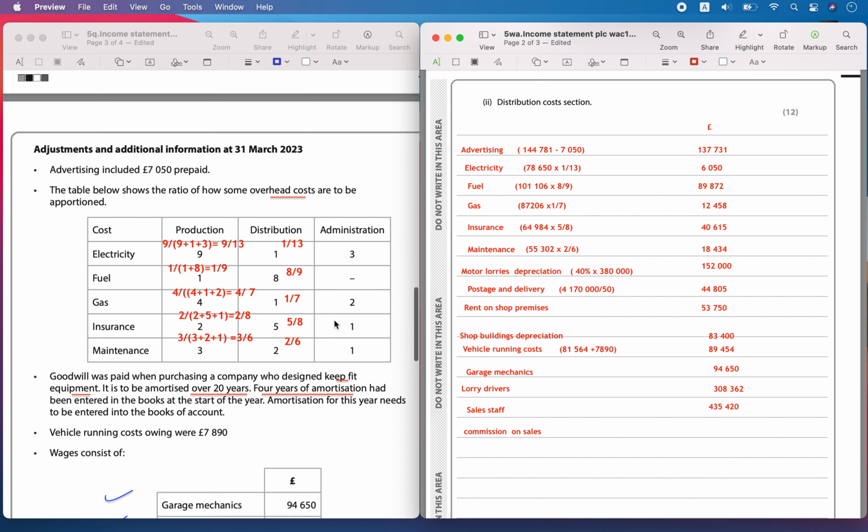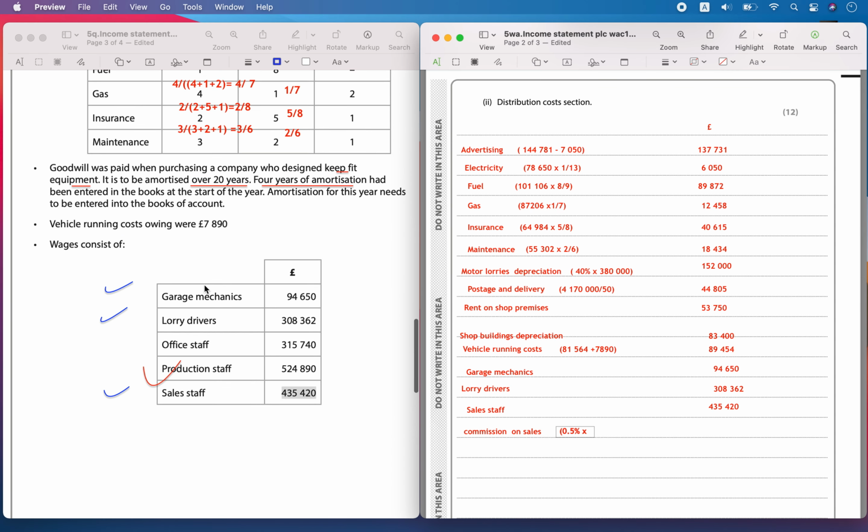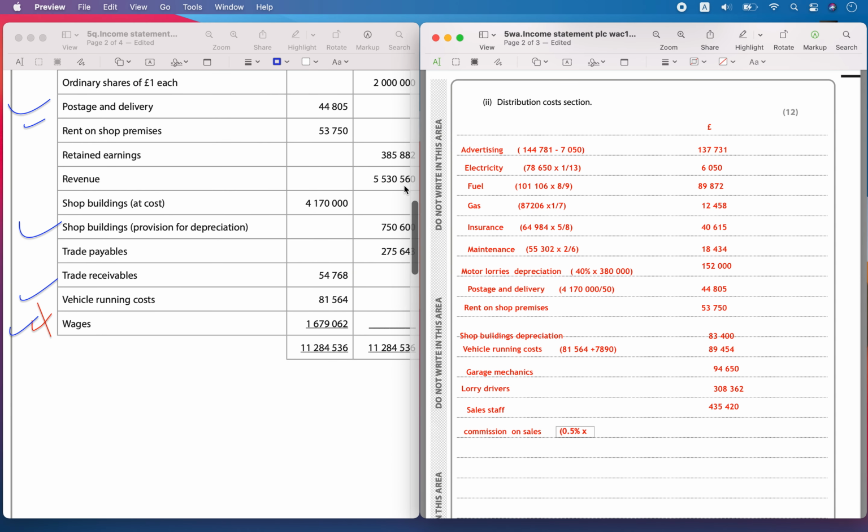And commission on sales, here they have given information here. Sales staff receive a commission of 0.5 percent as a year end bonus on all the sales made. This is yet to be entered in the books. So 0.5% on the revenue. Revenue amount was 530,560.